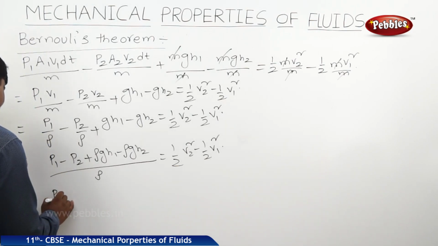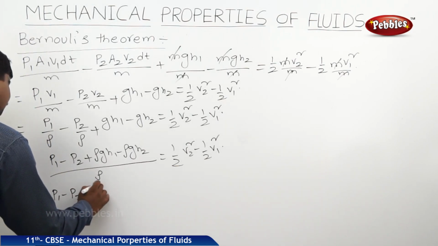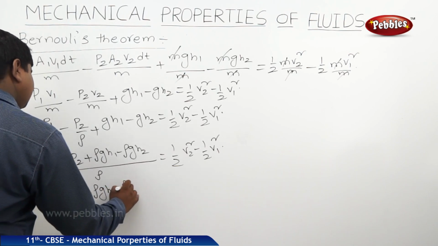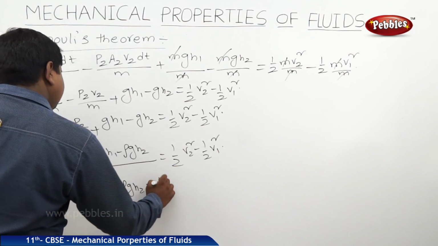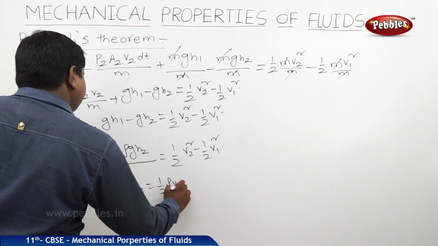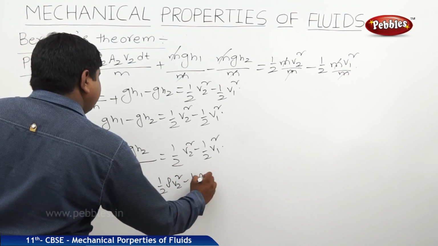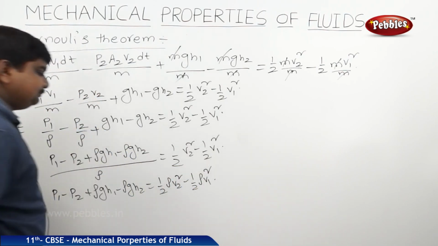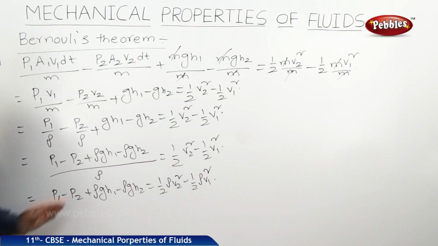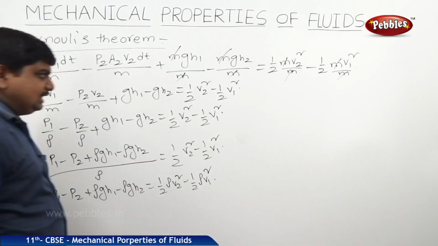Therefore, P1 minus P2 plus rho g h1 minus rho g h2 is equal to half rho v2 square minus half rho v1 square. Now I am bringing all ones to one side, all twos to the other side.